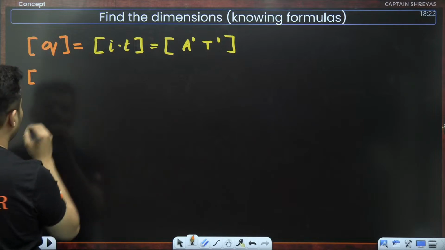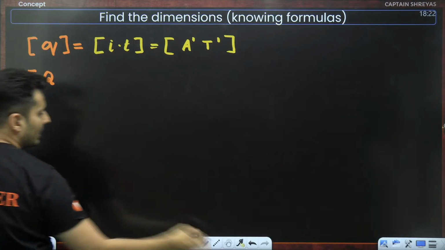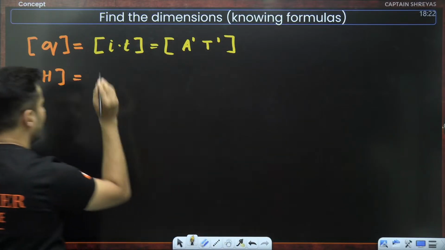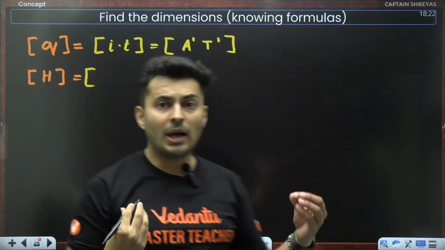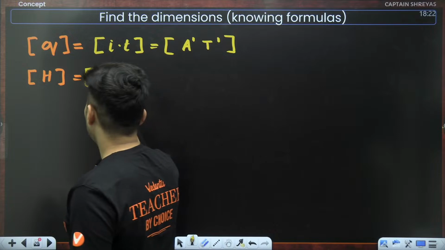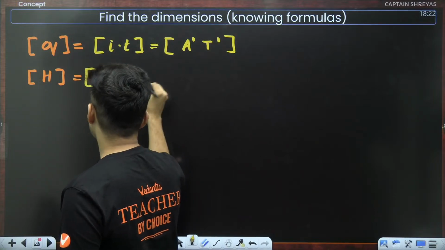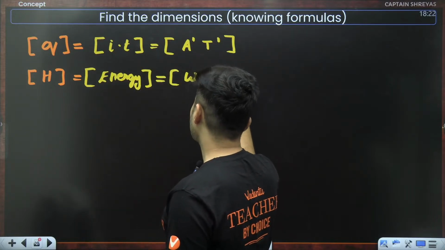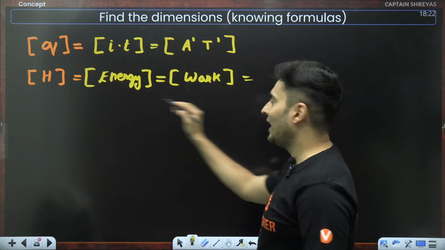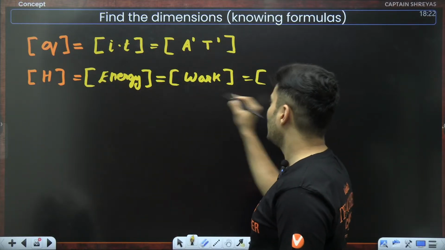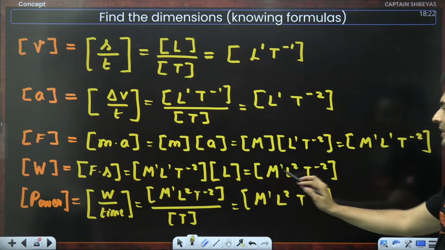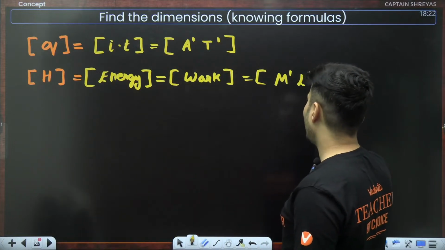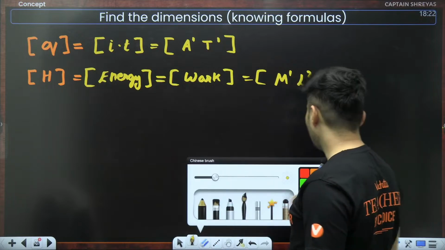Next, I want to find out the dimensional formula for heat. Heat, capital H. How much heat will go? Heat, understand, is nothing but how much energy goes. Heat is the amount of energy which is in transit. Energy dimensionally is the same as that of work. Energy you measure in joules, work also you measure in joules. I already found out the dimensions of work, M1 L2 T raised to minus 2. So directly put the same thing over here, M1 L2 T raised to minus 2. Is that simple, my dear warriors?